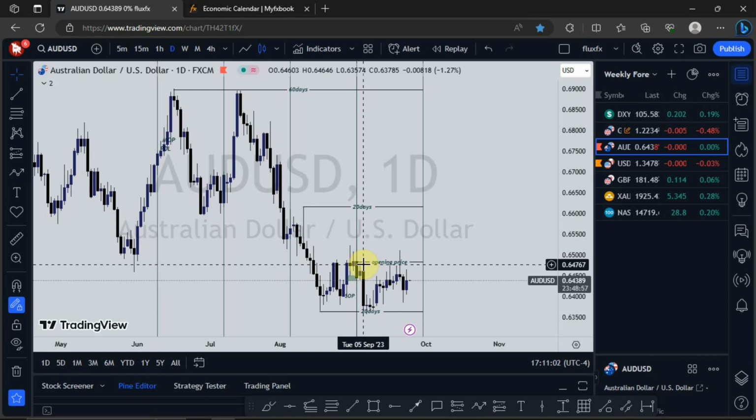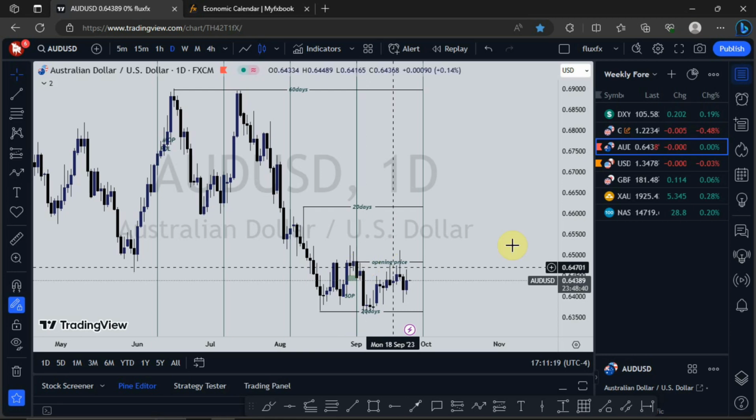Probably going into this week, we might have a bigger move that will really tell us, going into next month, what to expect on the market so far as AUD/USD is concerned. But on a shorter term, that is what I've given you on the 4-hour time frame. So that is just that for AUD/USD. Let's look at what is happening on USD/CAD.